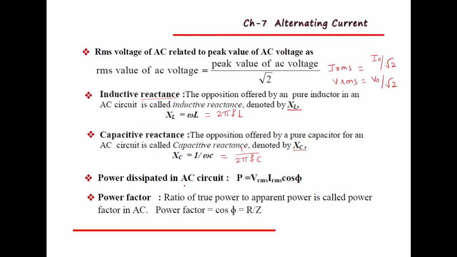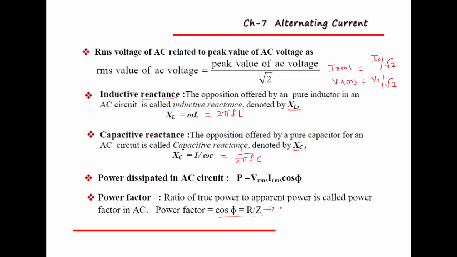Then power dissipated in an AC circuit. Power dissipation in an AC circuit is given by the equation P equal to Vrms Irms into cos phi. Then the next term is power factor. Power factor is the ratio of true power to the apparent power, and it is given by the equation cos phi equal to R divided by Z.